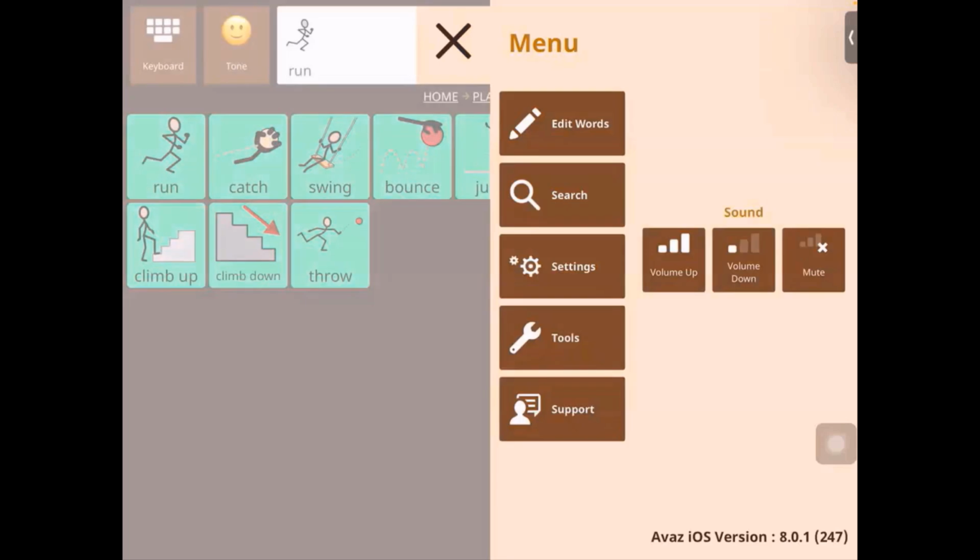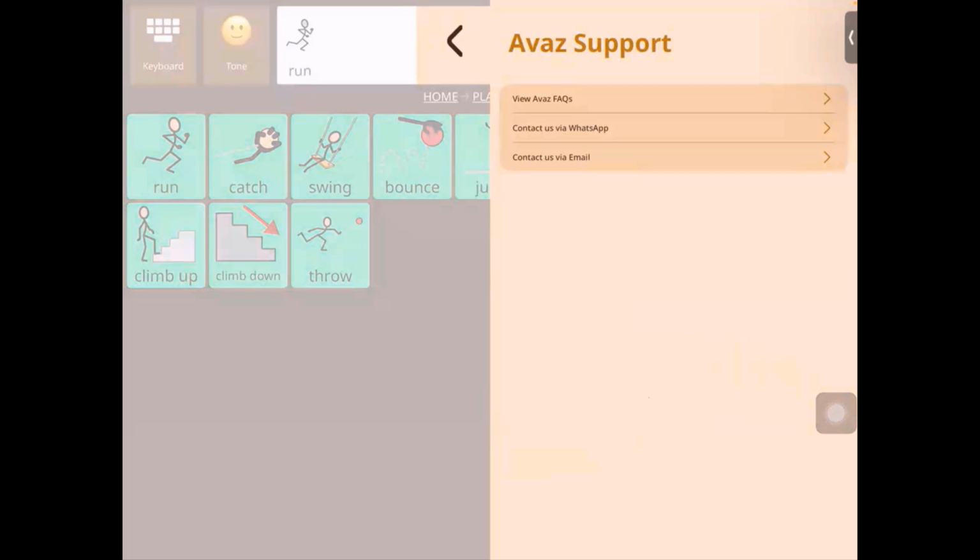So that's the tools. And then we have support, right? Support helps us to access support services from within the app itself. As you can see, you have FAQs, which takes us to the website where you can access lots of frequently asked questions about this new version and any other versions that you have questions about, any of the features that you have questions about.